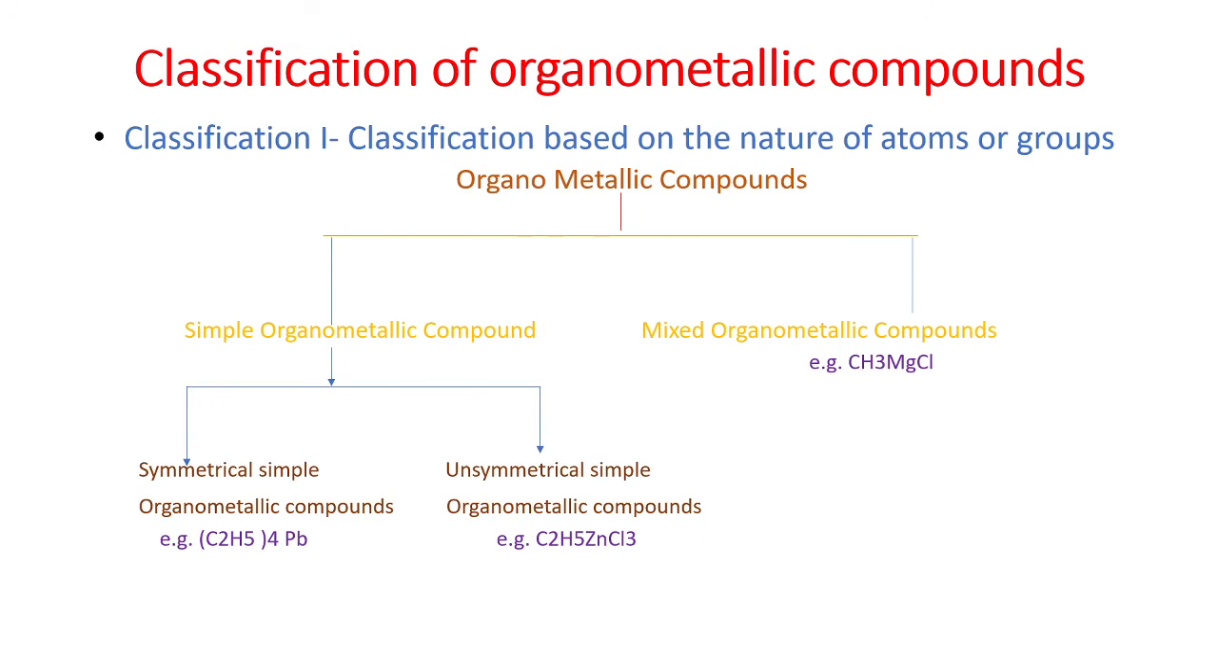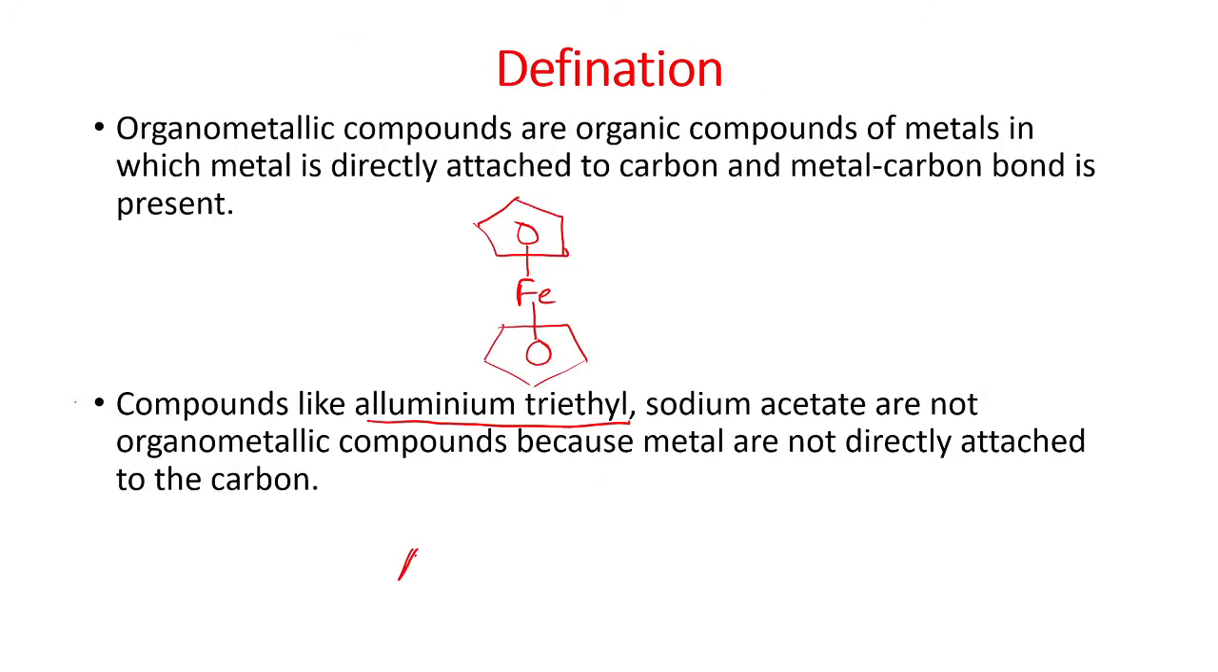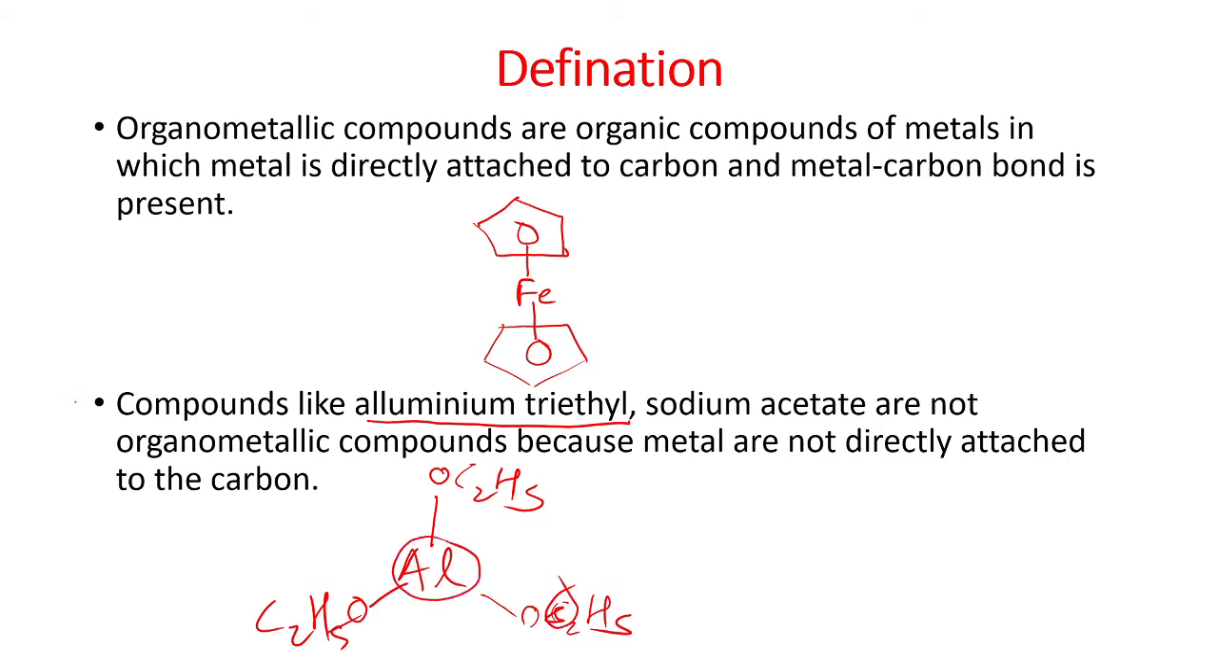The formula is Al, which is the metal. In that compound carbon is present and metal is also present, but we can't say it is an organometallic compound because the metal is not directly attached to carbon; it is attached to oxygen. That's why this is not an organometallic compound.